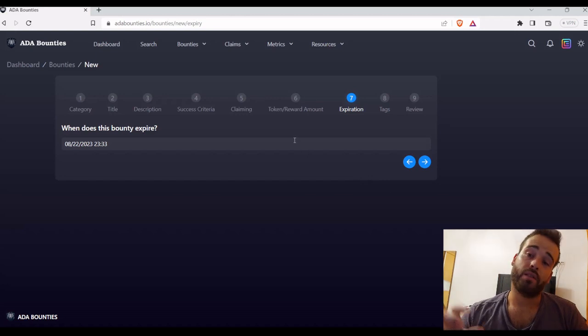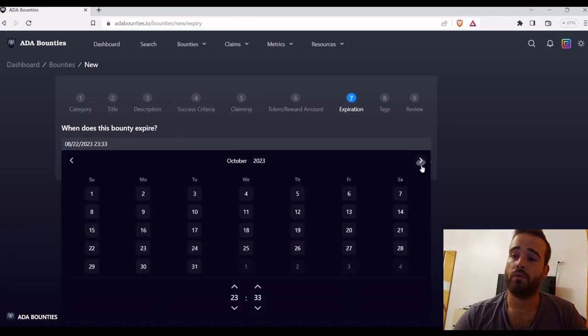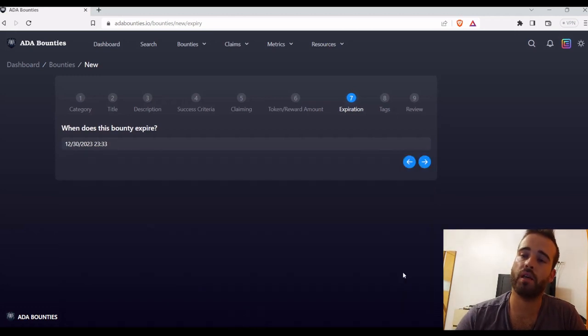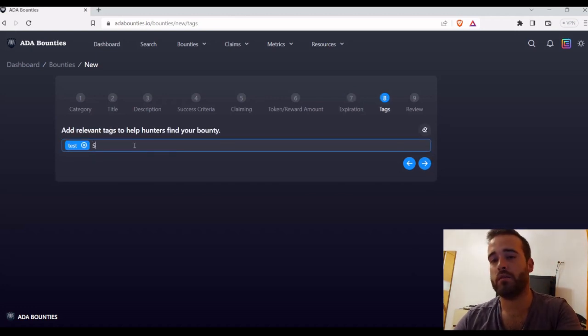You can also set an expiration date for your project, or put a very late expiration date if you want it to last long. Then you add any tasks. I just add test. I can add social media, for example, and you just click OK.